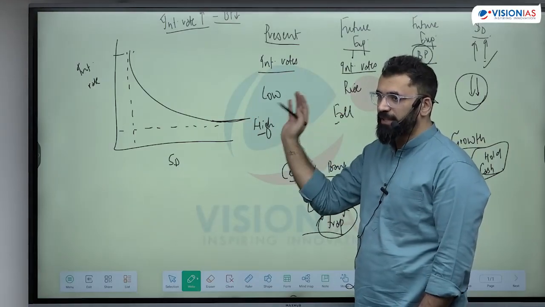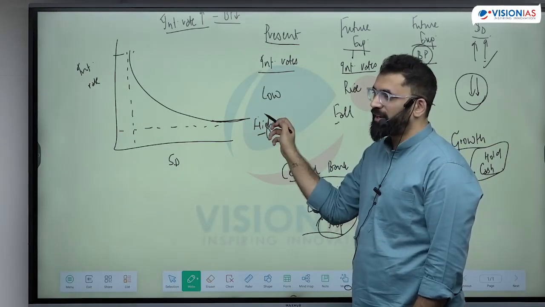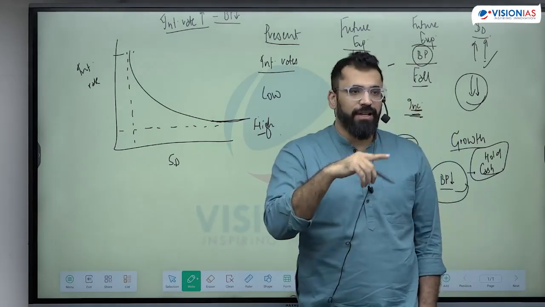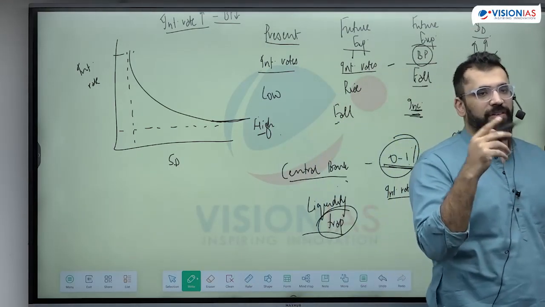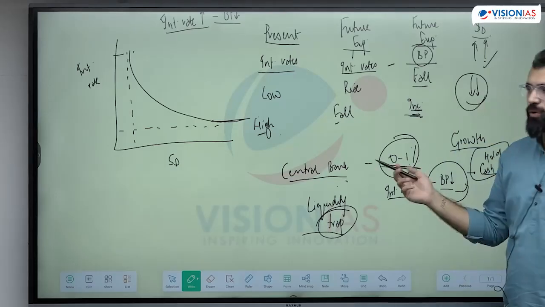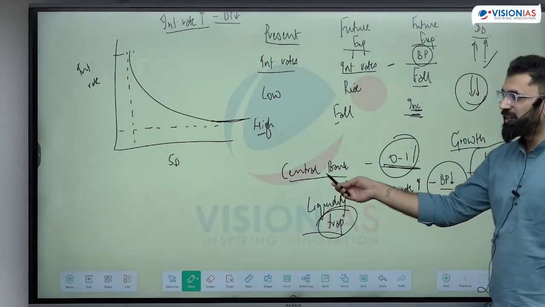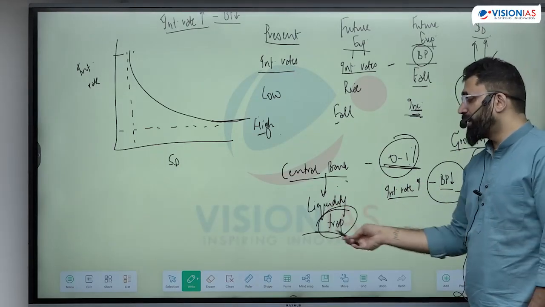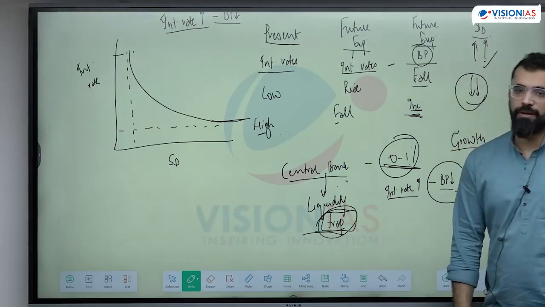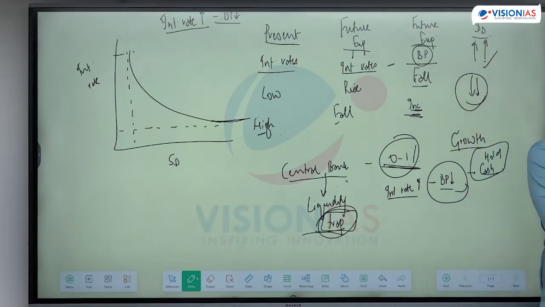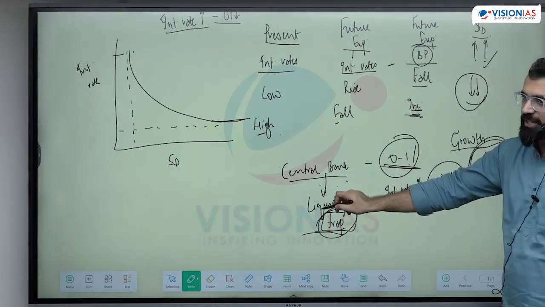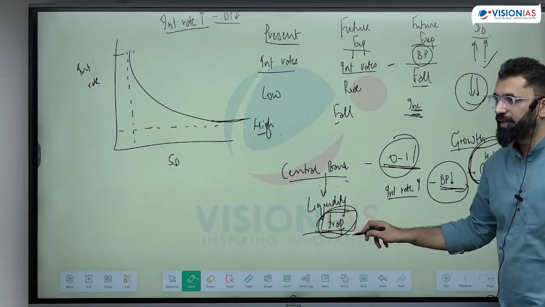You are completely holding cash. It's become infinite. You know only the asset prices are going to fall in future. Why should I invest? And if you don't invest, whatever liquidity the central bank is sending has been trapped. Nobody is spending money because they are expecting prices to fall in future. If prices are going to fall in future, you are going to hold cash. That means the push of the liquidity by the central bank has been completely trapped.